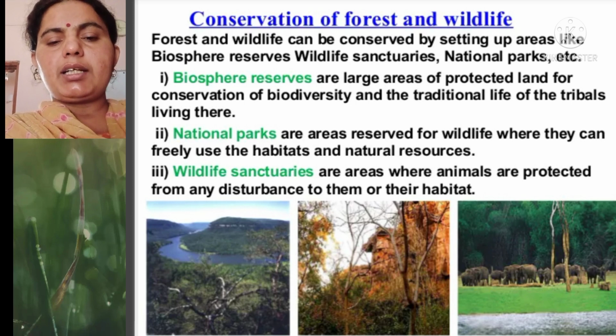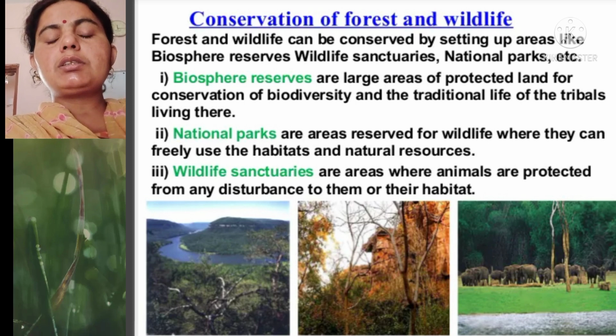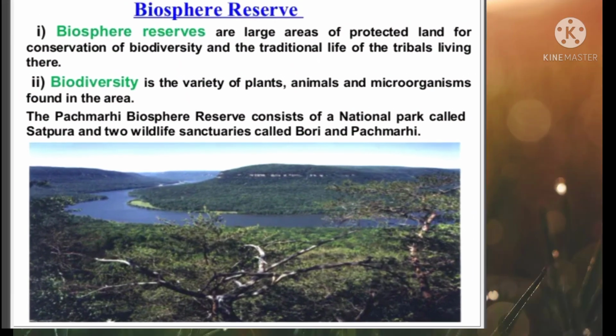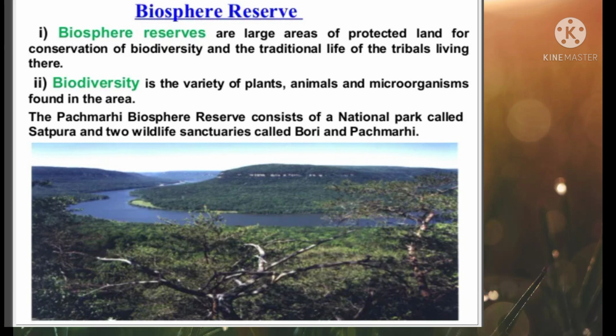Forest and wildlife can be conserved by setting up areas like biosphere reserves, which are large areas. National parks are protected areas with free habitat and natural resources. Wildlife sanctuaries are areas that are reserved for particular species.